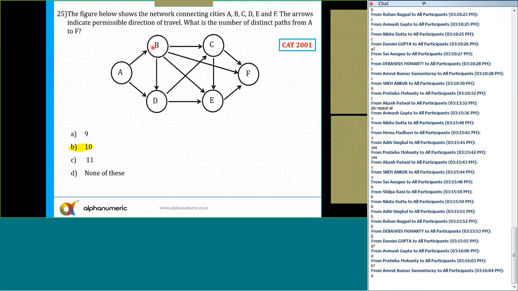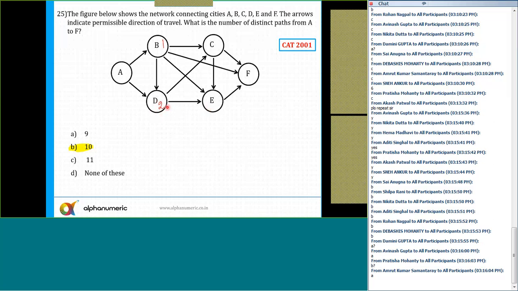If I'm starting from A, at point B, I can reach in how many ways? There is only one path from A to B. Yes or no? So I can write down 1. Point B, I'll reach in only one way. Now, point D. Remember, I am coming from A to D or from B to D. So B can be reached in one way. So 1 and 1 from here, 1 plus 1 equals 2. So at point D, I can reach in a total of 2 ways.